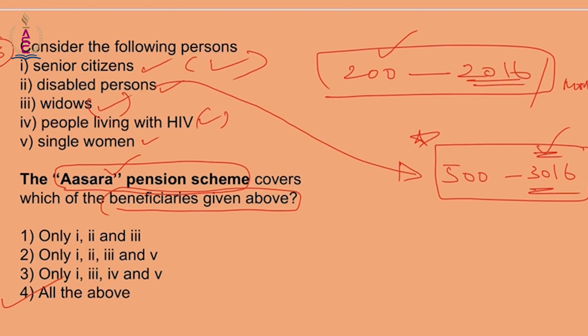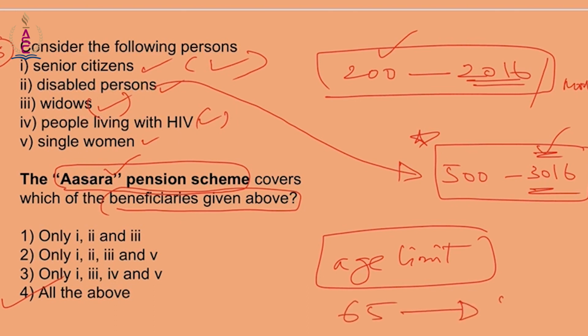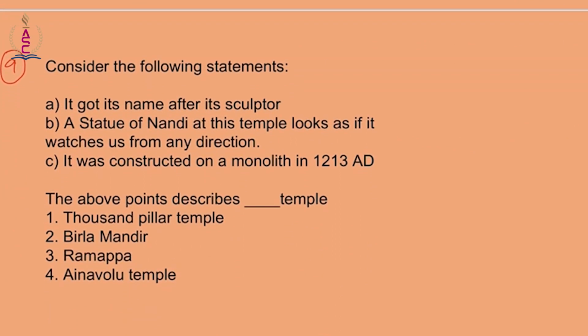Another thing is that the government has reduced the age limit for Asara pensioners from 65 to 57. This is again an important fact. That is question number 8. Let's move on to question number 9.